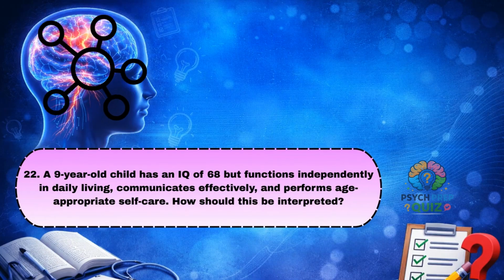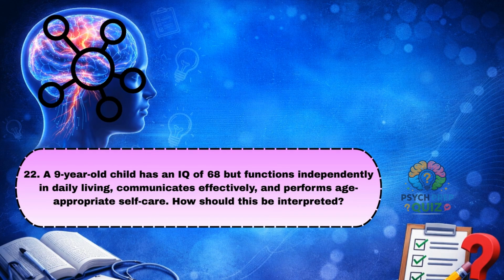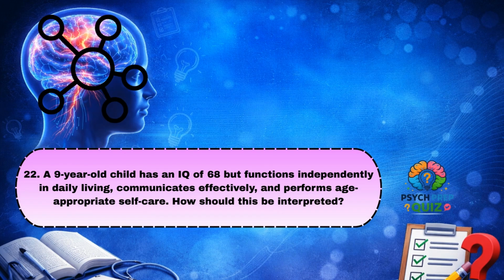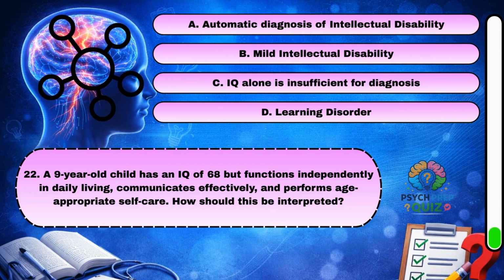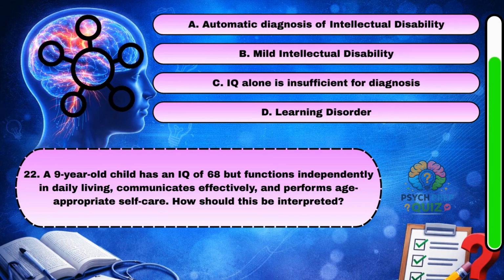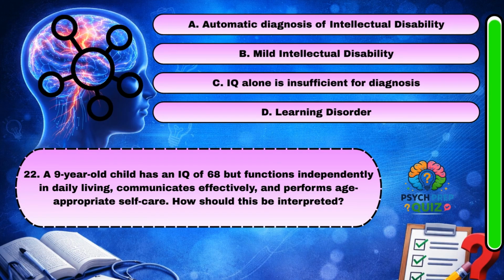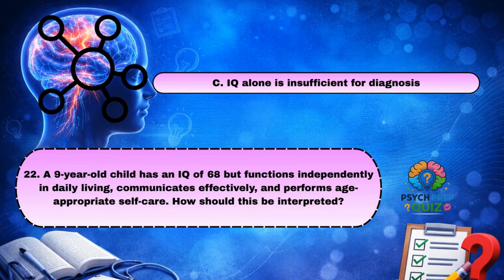A 9-year-old child has an IQ of 68, but functions independently in daily living, communicates effectively, and performs age-appropriate self-care. How should this be interpreted? See, IQ alone is insufficient for diagnosis.